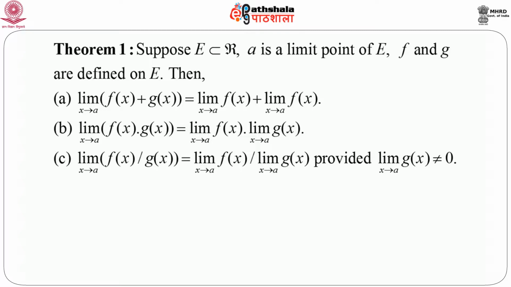Similarly, if we consider the product of these two functions, that is f(x) into g(x), and take their limit as x goes to a, this will exactly equal the product of the respective limits. That means limit x goes to a f(x) into limit x goes to a g(x). Now one can always think of what happens if we consider the quotient, that is f(x) by g(x). So again, the limit of this ratio as x goes to a is nothing but the ratio of the two limits, that is limit of f(x) as x goes to a divided by limit of g(x) as x goes to a, provided of course the denominator must not be equal to 0, that is limit of g(x) as x goes to a is not equal to 0.